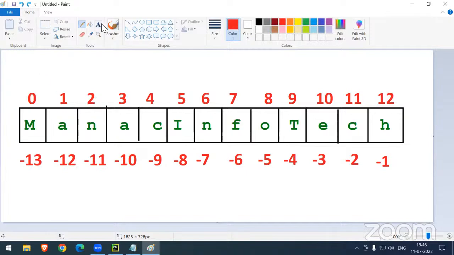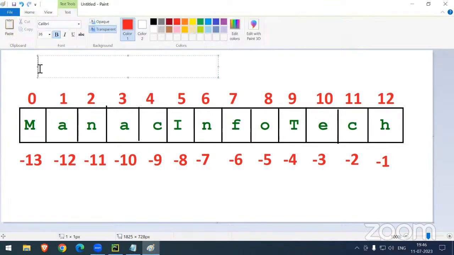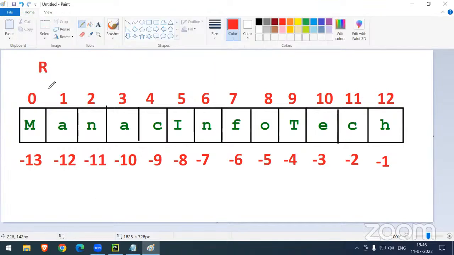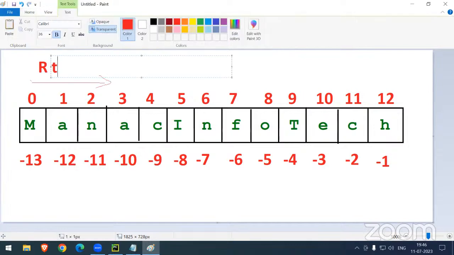Positive indexing direction, now we can see, starts from the right side, sir. Where is it going? It is going to the left side. See, it is going to the left side. So R to L.